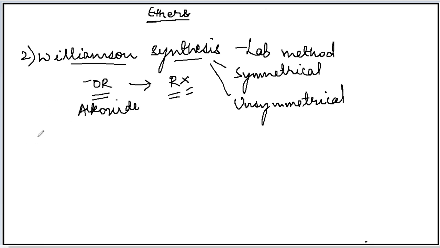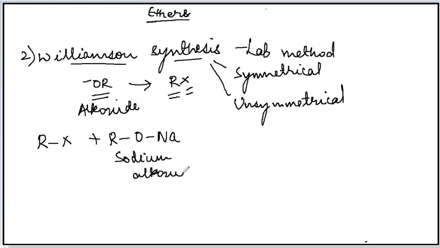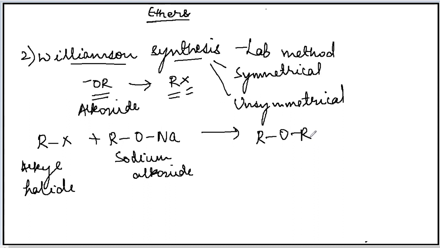Look at the general reaction for Williamson synthesis. This is alkyl halide. This is sodium alkoxide. When the reaction is taking place, the alkoxide will attack on this halide. As a result, you get the ether and sodium halide.